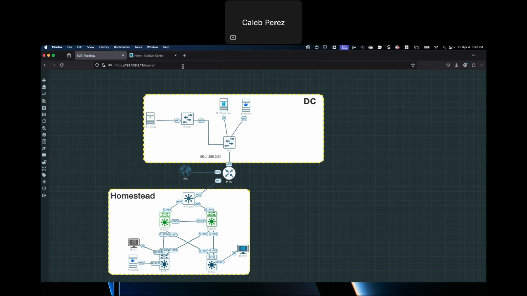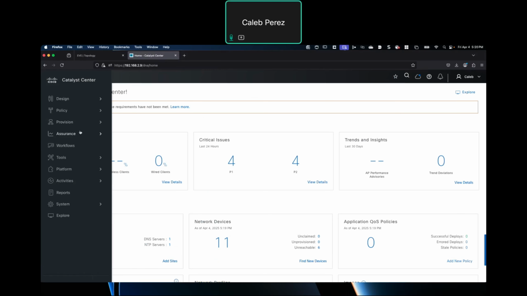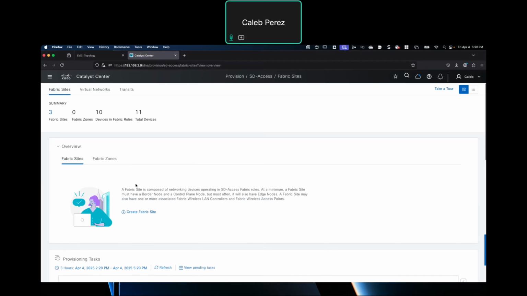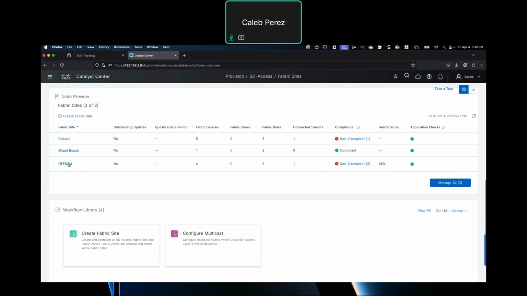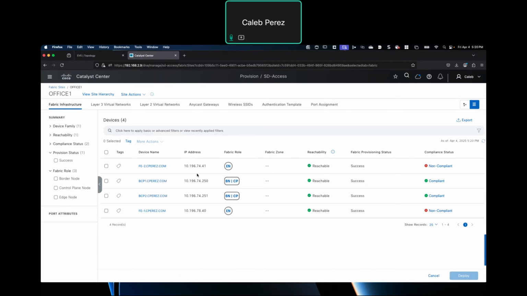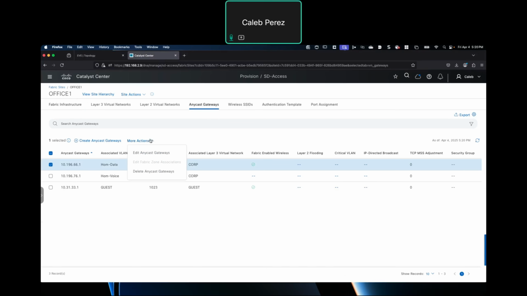Okay, so let's start. First I'm gonna log into my Catalyst Center. I'm gonna go to my Fabric site, in this case Office 1. I'm gonna select the segment where I need layer 2 flooding, right?